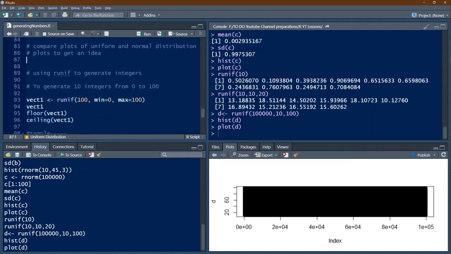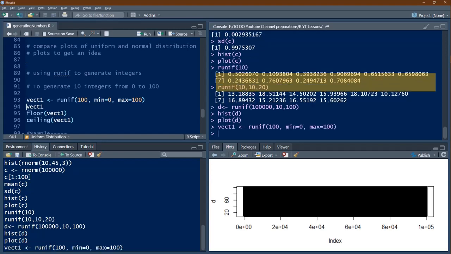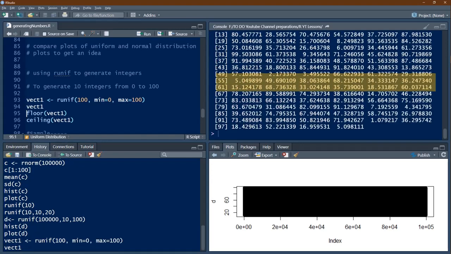Now we will see how to generate integers using uniform distribution. When you use uniform distribution, you get decimals here. When you give the range between minimum and maximum, it produces that many numbers with decimals. If you don't want the decimals, you can convert them using floor or ceiling. So let's create a vector 1. Then let's see what is vector 1.